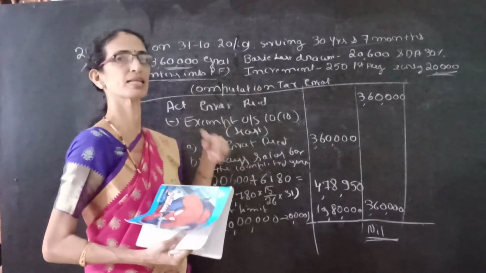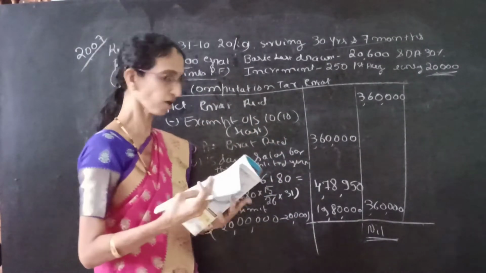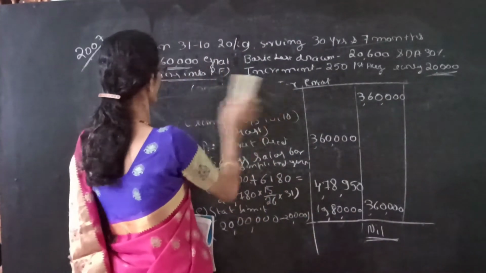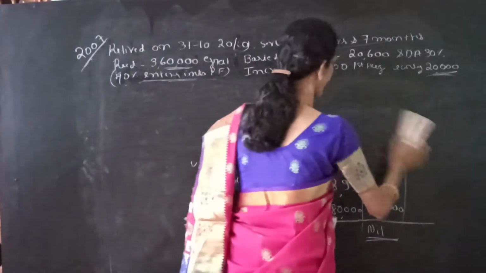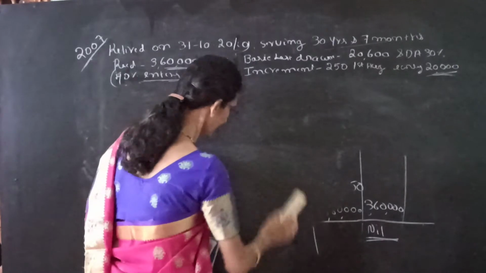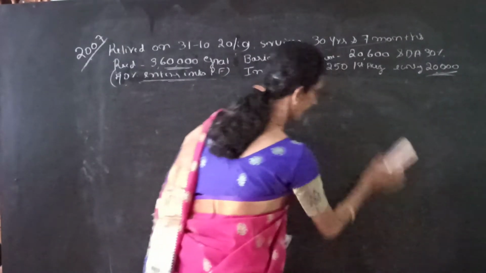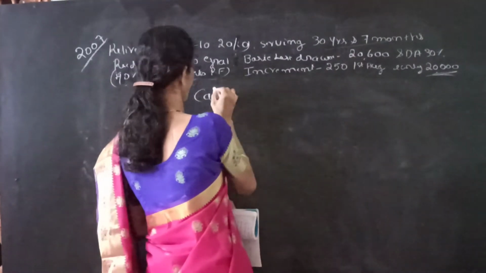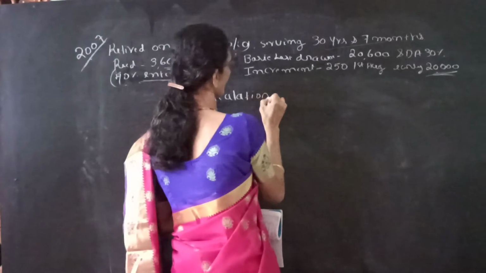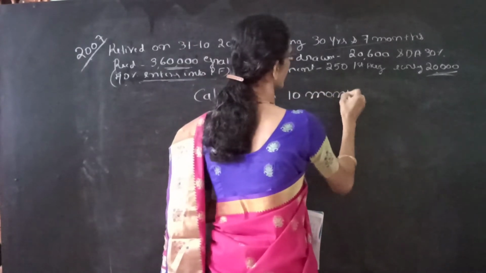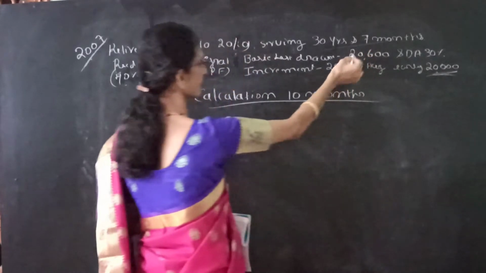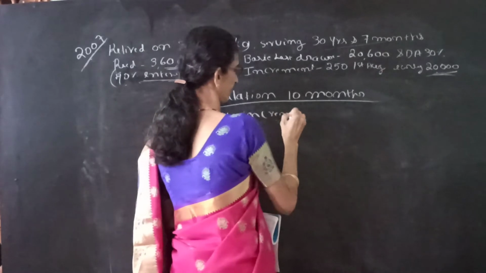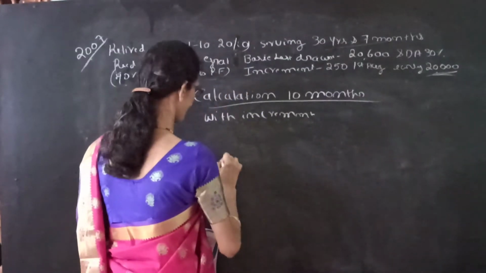So we can compute for the second type also if it is not covered under the Gratuity Act. If it is not covered under the Gratuity Act, then first we have to compute the 10 months average salary. So first we have to calculate the 10 months average salary. Calculation of 10 months average salary. So here two cases there. Increment is given. One is with increment. Another one is without increment.